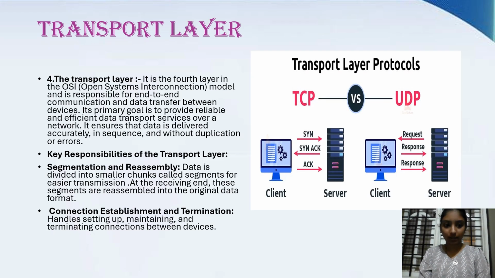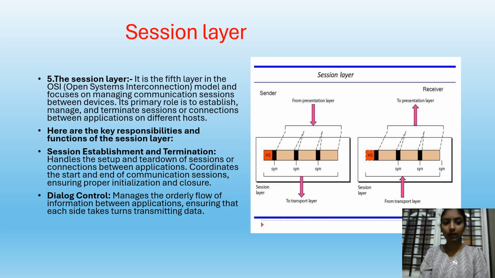Transport layer. It is the fourth layer in the OSI model. It is responsible for end-to-end communication and data transfer between devices. Key responsibilities are segmentation and reassembly. Data is divided into smaller chunks called segments for easier transmission. Connection establishment and termination handles setting up, maintaining, and terminating connections between devices.